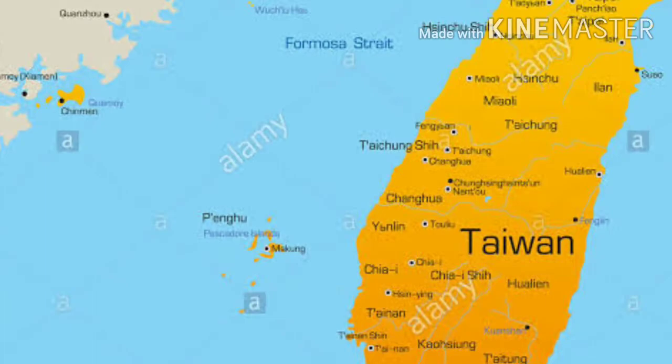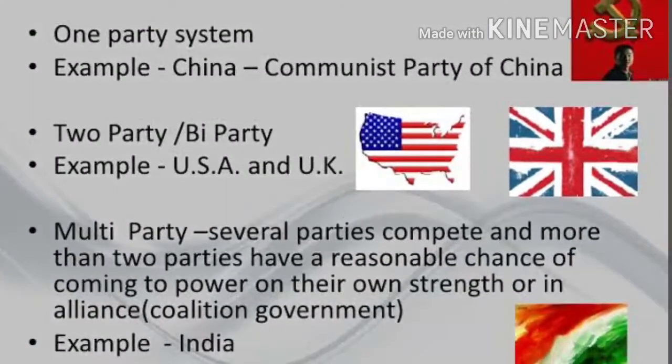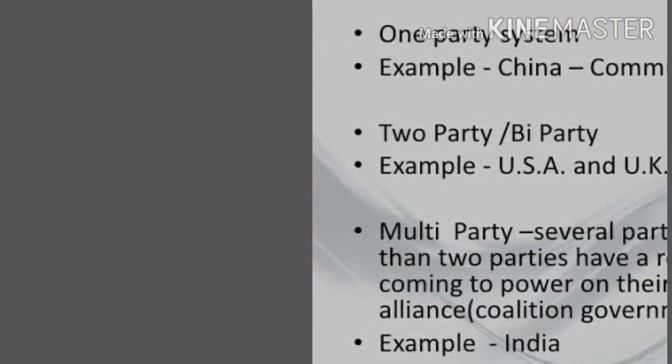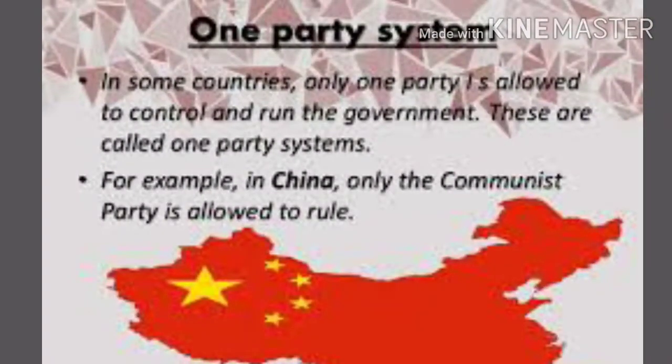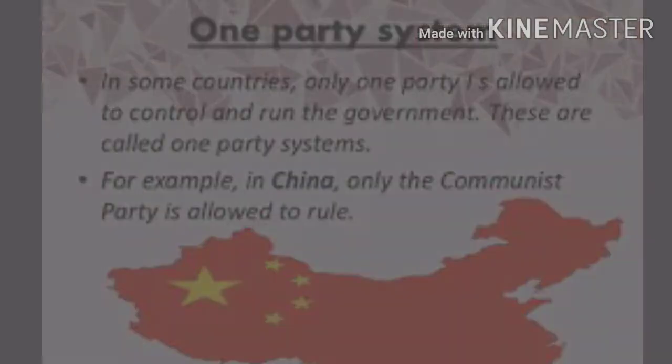In China, the CCP party established their communist rule. First, they supported the multi-party system, but later it changed into a single party system. The leader of the party was called chairman. He became the ruler of China. This is what we learned in the previous video.